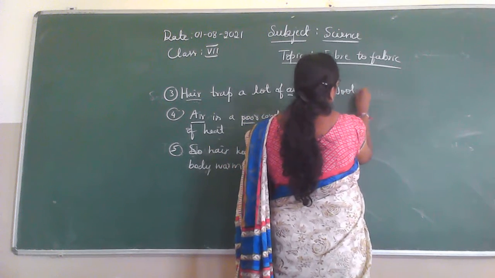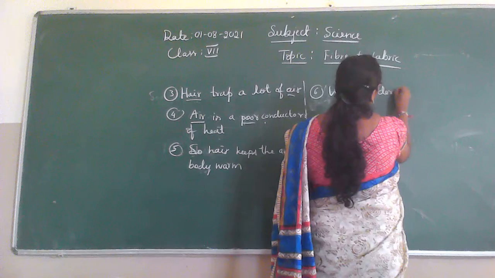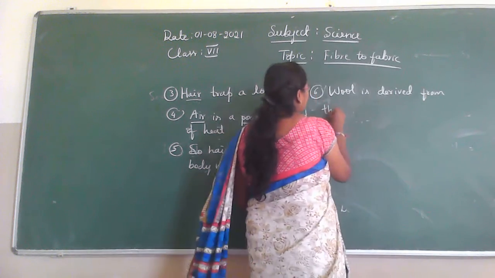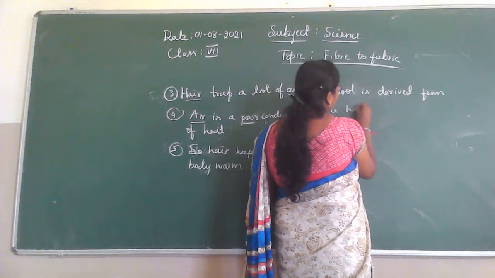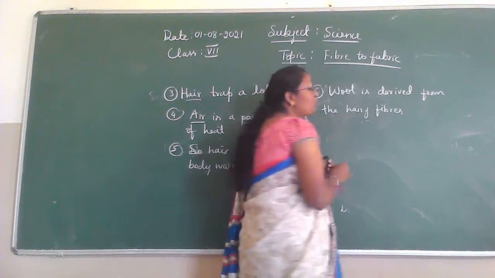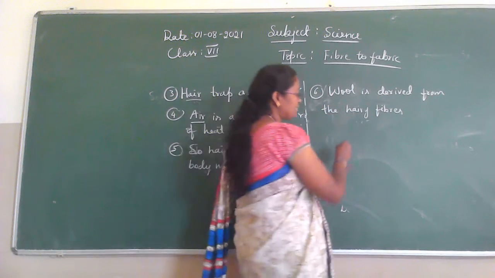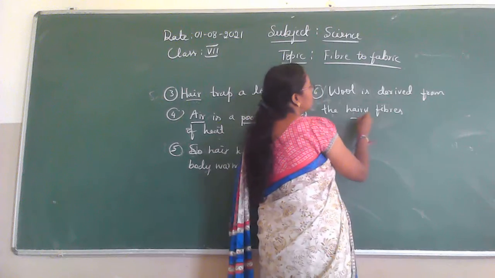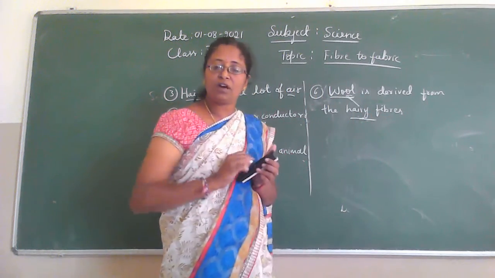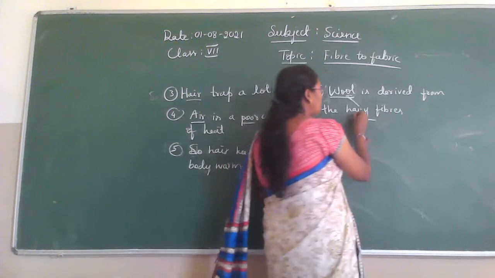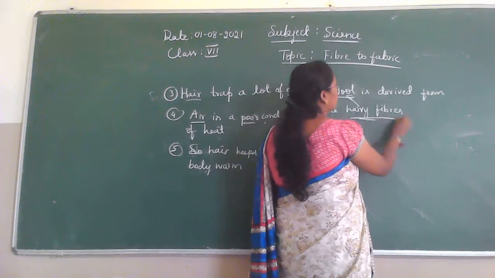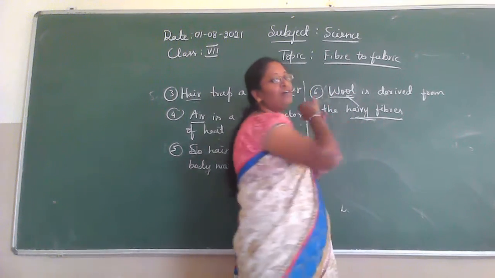Next one, wool is derived or obtained from the hairy fibers. A sheep's body is made up of hair, or fleece, isn't it? Its body is covered with hair. So these hairy fibers are used to make the wool.